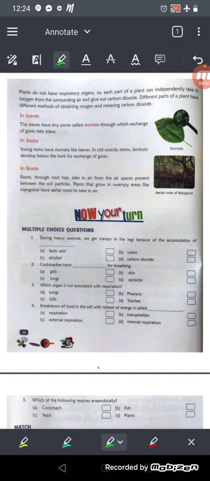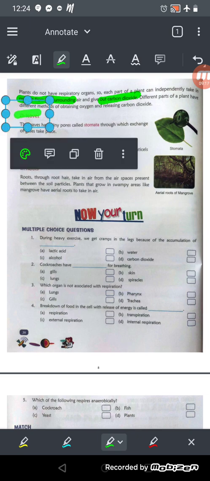They don't have nostrils or nasal cavity like us. So each part of the plants can independently take oxygen from the surrounding air and give out carbon dioxide. Okay, so different parts of a plant have different methods of obtaining oxygen and releasing carbon dioxide. And what are those? Let's see.